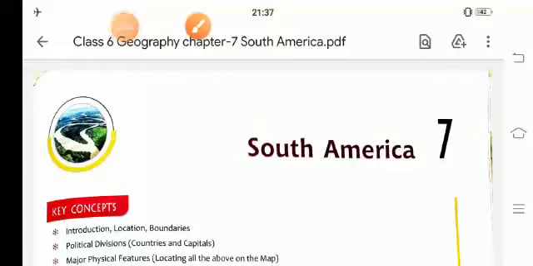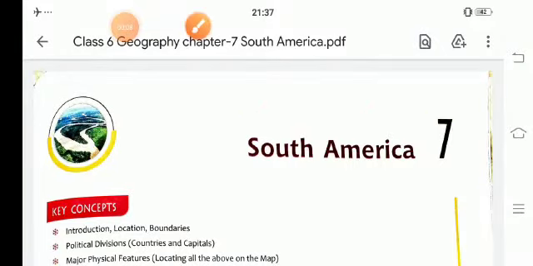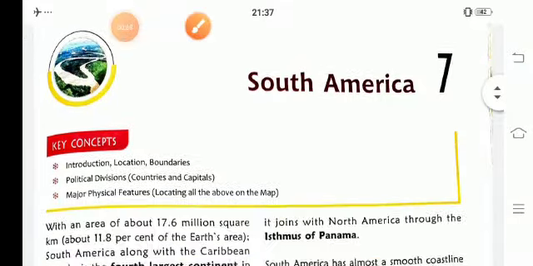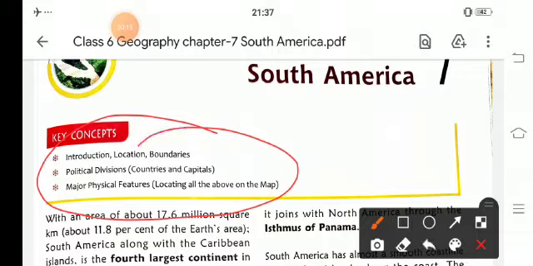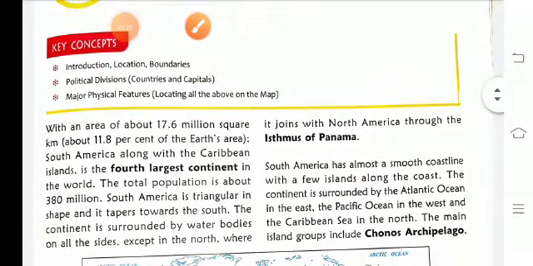Hello and welcome once again to this new session of geography, and today's topic is South America. In this chapter we will read about its location, introduction, boundaries, political divisions, countries and their capitals, and physical features. Now let's start with the lesson.